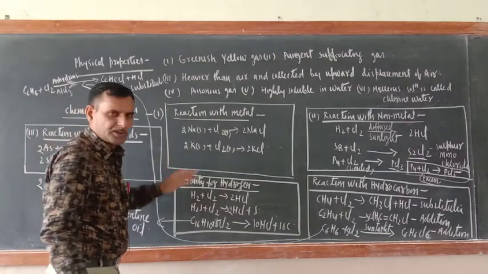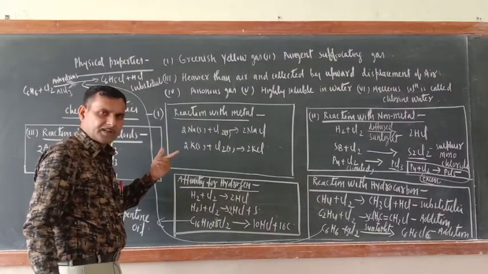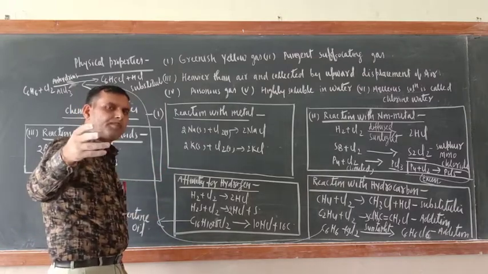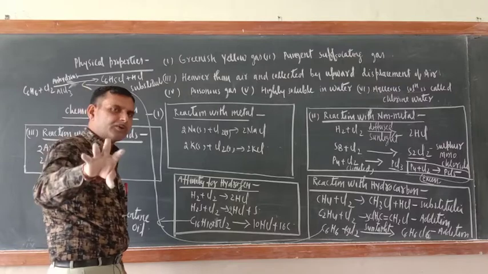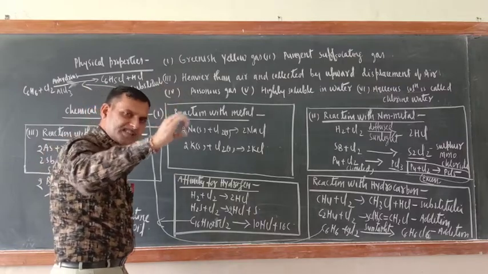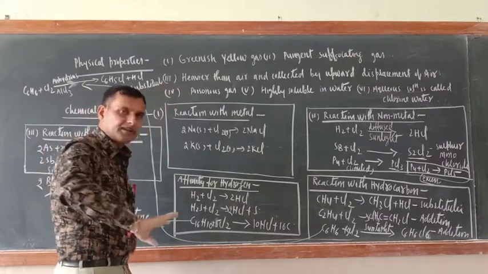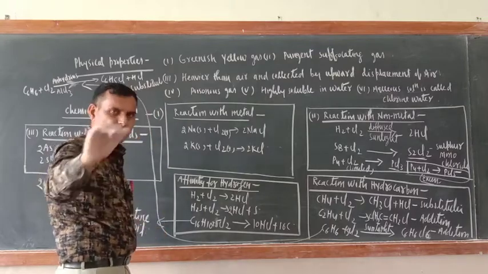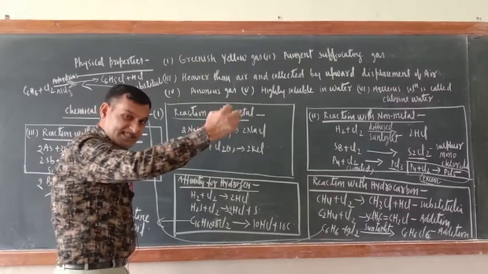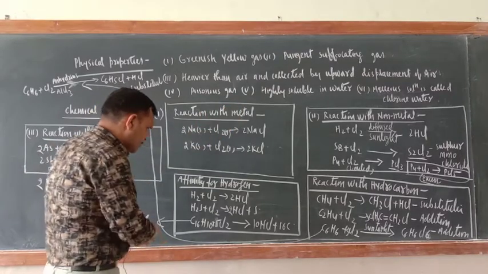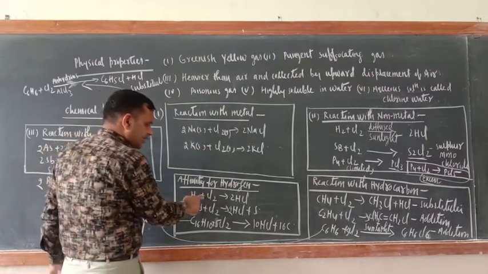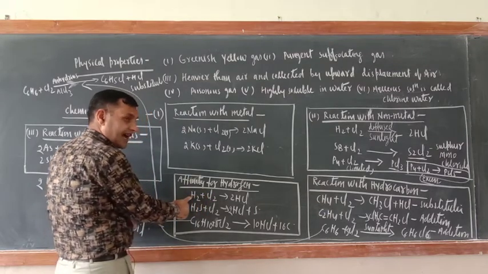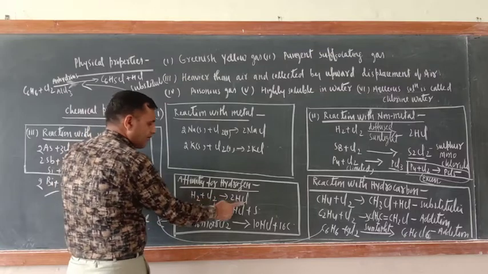Affinity for hydrogen. Chlorine has great affinity for hydrogen. Means if chlorine reacts with compounds containing hydrogen, the chlorine will abstract, or extract, the hydrogen. Abstract is also correct, extract is also correct. Extract means snatch. So just see, H2 is reacting with Cl2, so the chlorine will extract its hydrogen and form HCl.